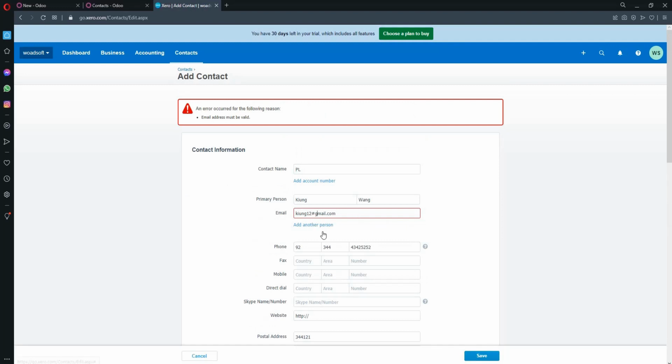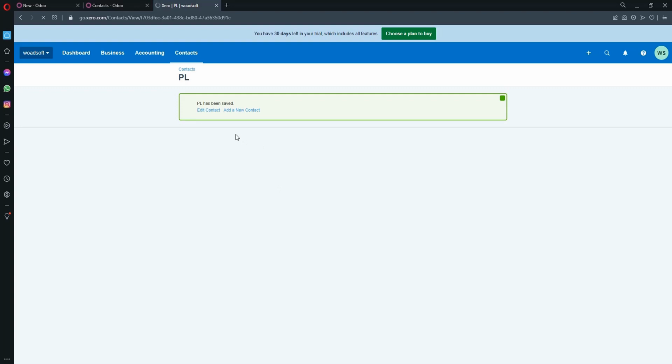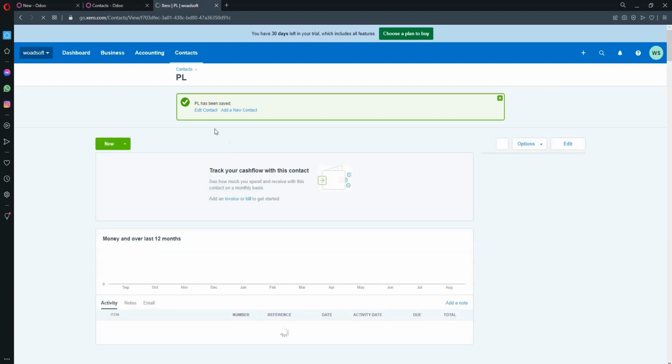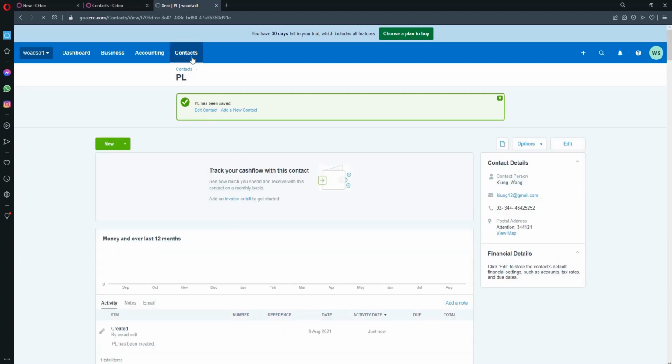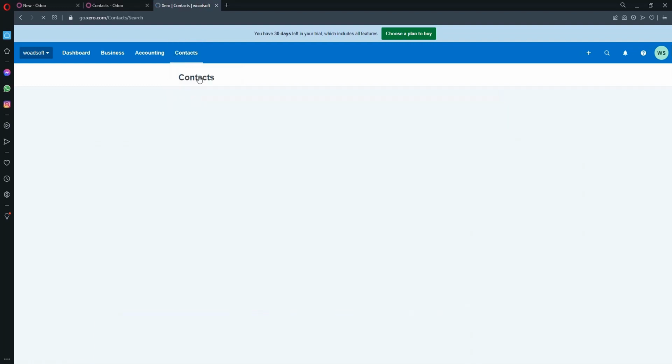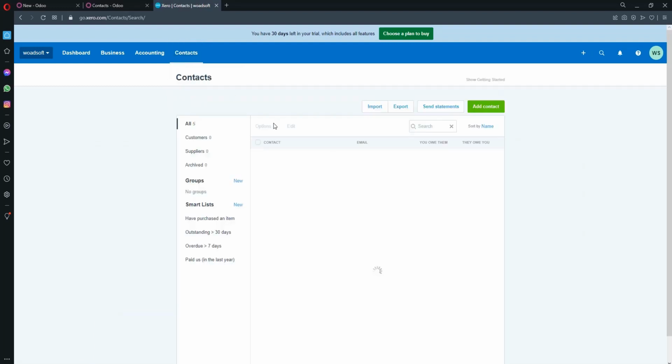I think a valid email is required. As you can see, the contact PL is created successfully. Now we are going to import that contact in Odoo.